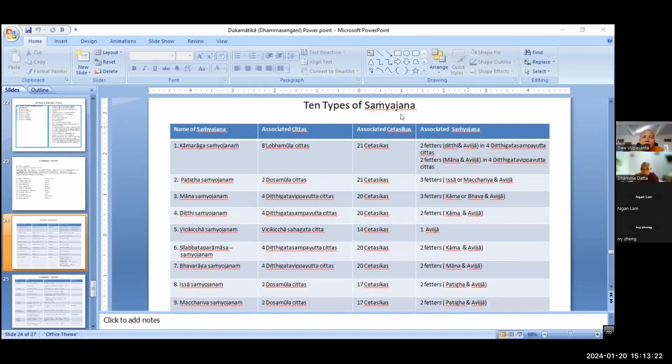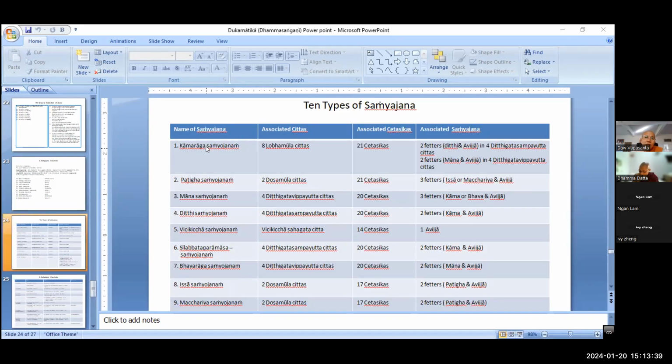So, the 10 types of samyojana. The first one is Kama Raga samyojana, attachment to sensual pleasure. Whenever you attach to a person or things, you are bound by this kama raga samyojana.